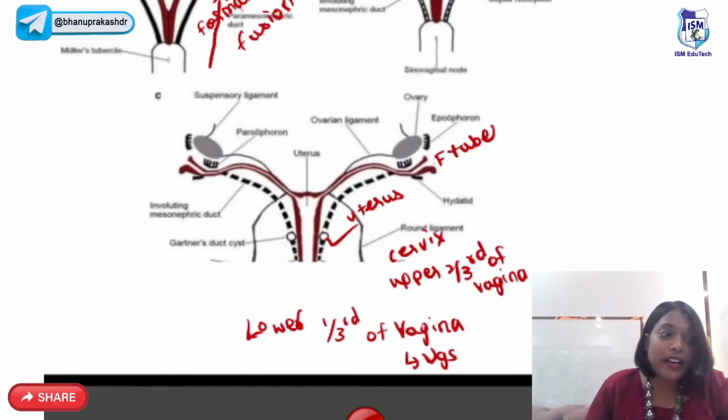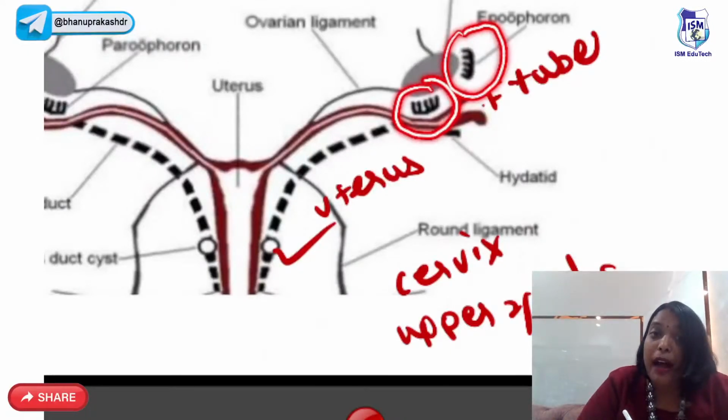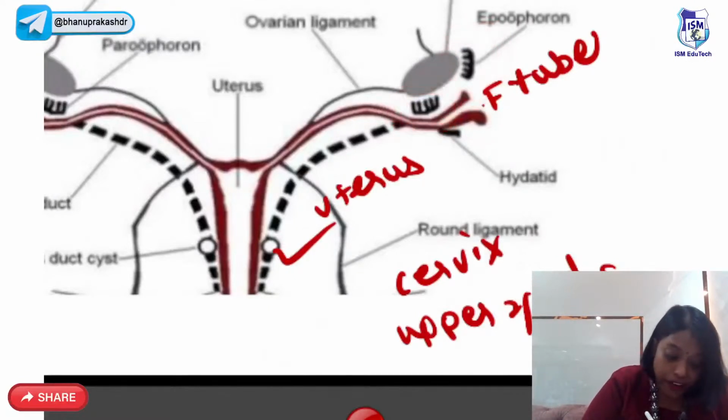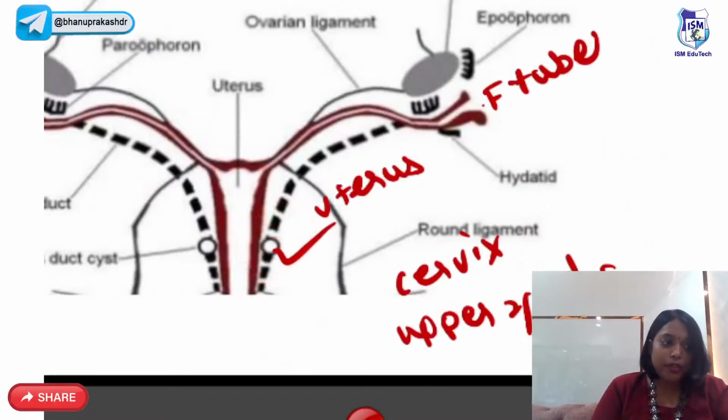So there are remnants of the Wolffian duct. What are the remnants? The cranial remnant of the Wolffian duct is called epophoron. The caudal remnant is called paraphoron. And the Wolffian duct remnant is called Gartner's duct. If this Gartner's duct gets blocked, it will form Gartner's cyst, which is an anterior vaginal wall cyst. So that's about the female genital tract.